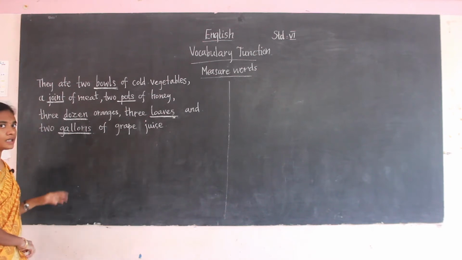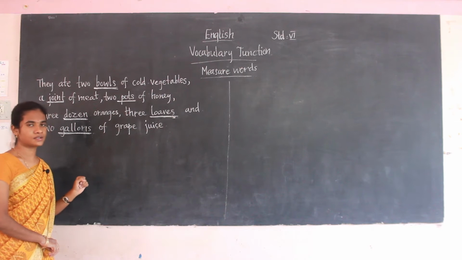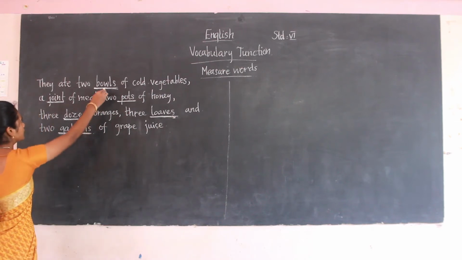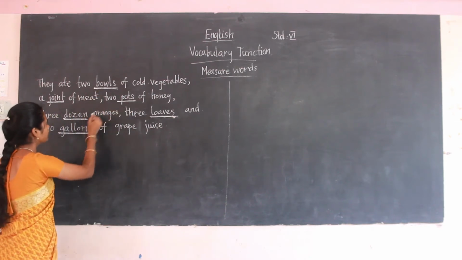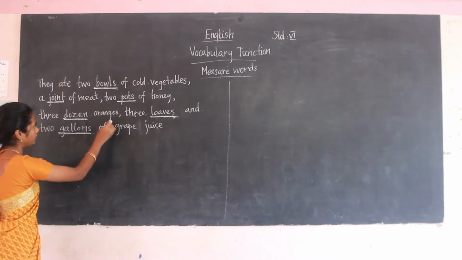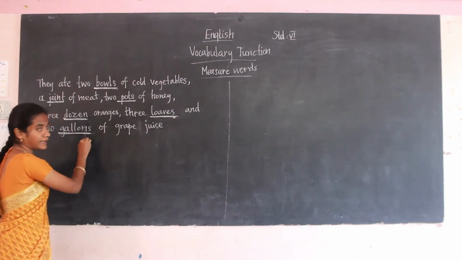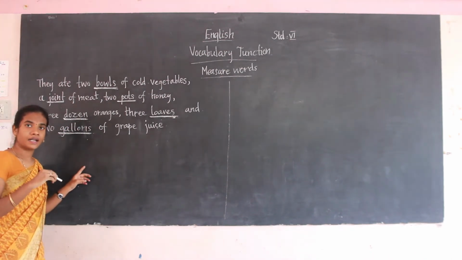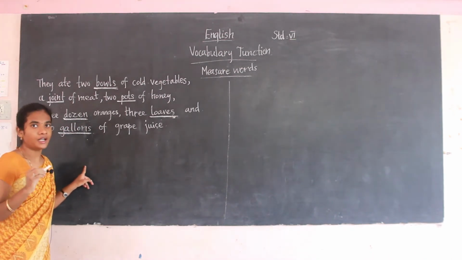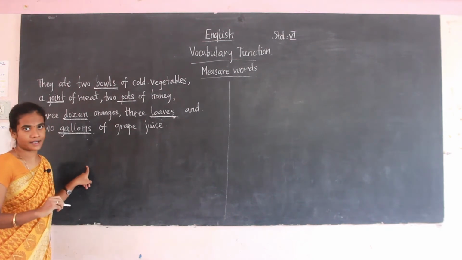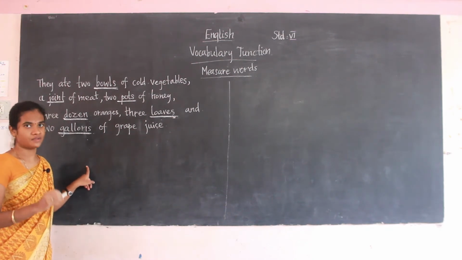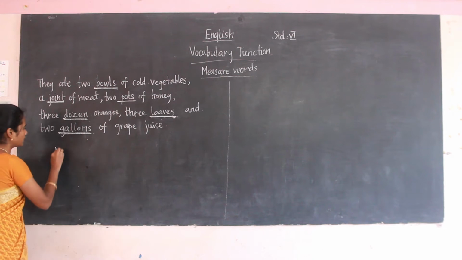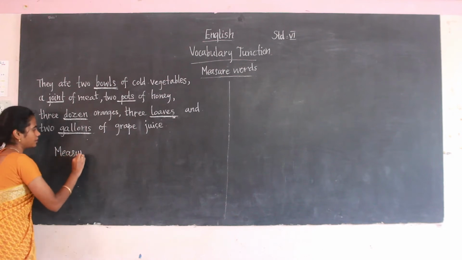Here I have underlined some words. Now read the words bowls, joint, pots, dozens, loaves, gallons. These underlined words tell us the quantity of the uncountable noun they are describing. That is known as the measure words. So what are measure words?